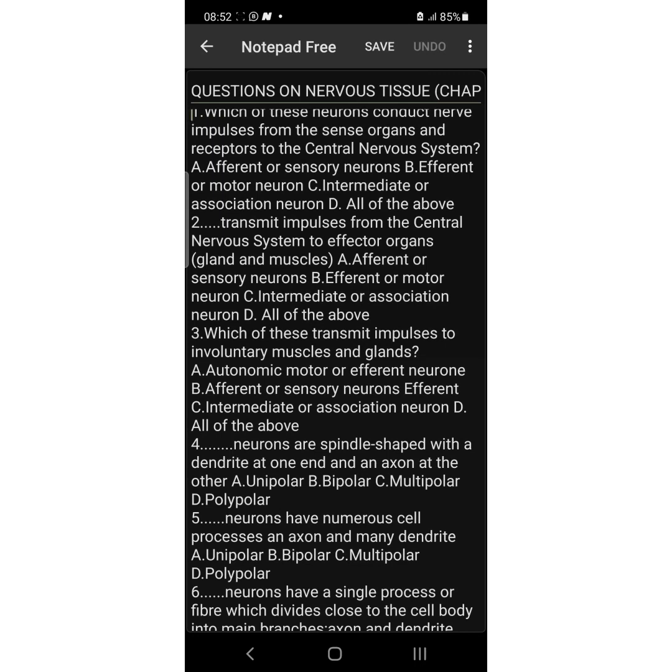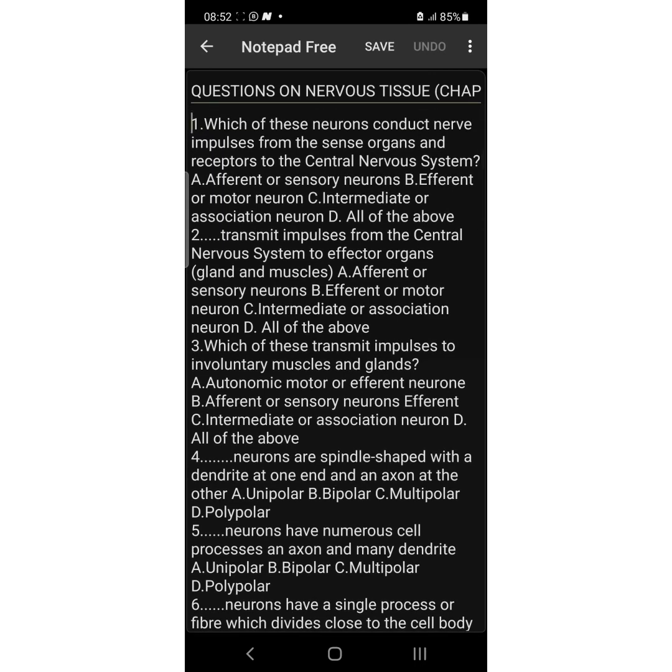Now here are questions on nervous tissue. So I have question 1 to 30. So endeavor to go through the questions properly, understand the questions and their answers.